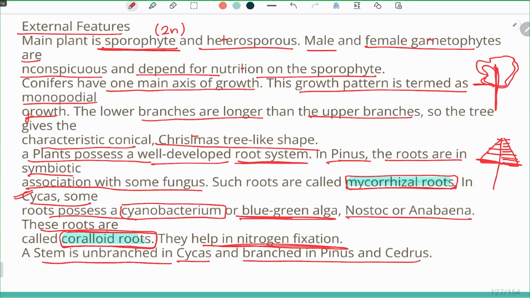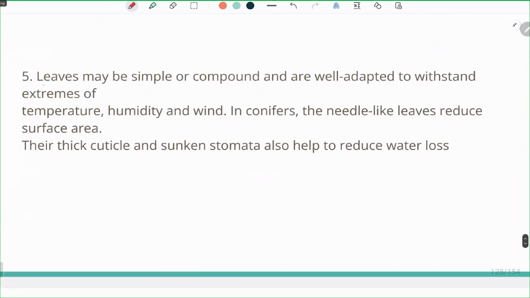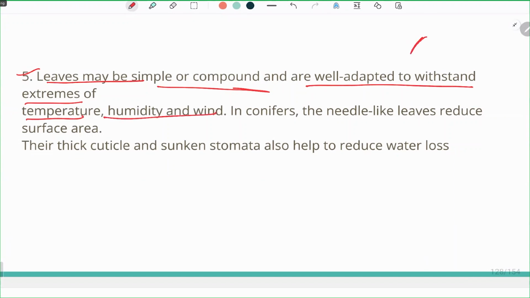The stem is unbranched in cycas and branched in pinus and cedrus. We have to remember that the stem is unbranched in cycas, but it is branched in pinus and cedrus. The leaves may be simple or compound and are well adapted to withstand the extremes of temperature, humidity, and wind because they are needle-like in conifers.